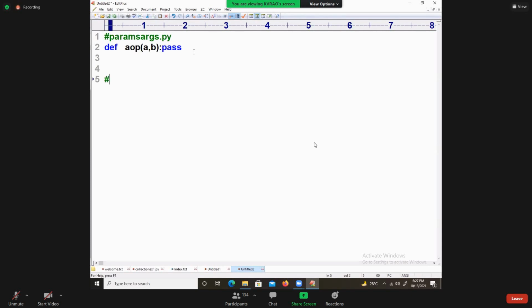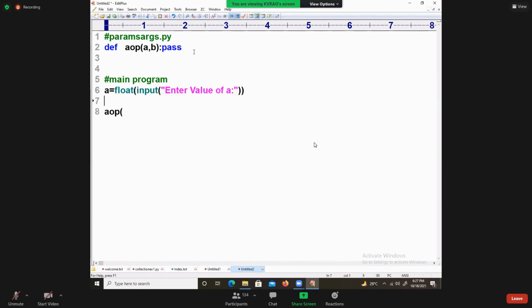So let us go for the main program. Take these values. A is equal to float of input of entered value of A. Already I did this example, again I am showing it to you.